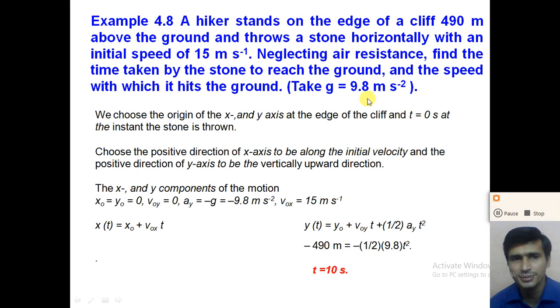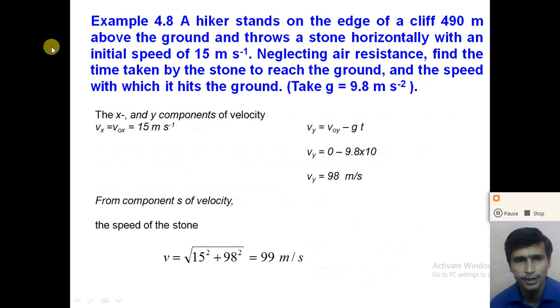Now next is the speed with which it hits the ground. For that, the horizontal component of the velocity remains constant, so Vx we take as 15 meter per second. We need to calculate the y component of the velocity at the time t equal to 10 second, right? So now how can we calculate the x and y components of the velocity? The x component of the velocity in projectile is constant and equal to the initial velocity. So Vx is equal to V0x is equal to 15 meter per second.